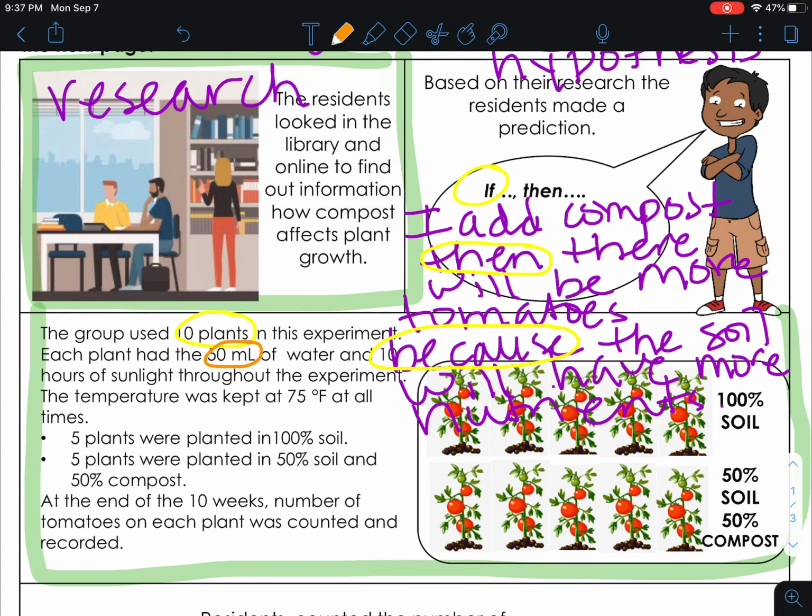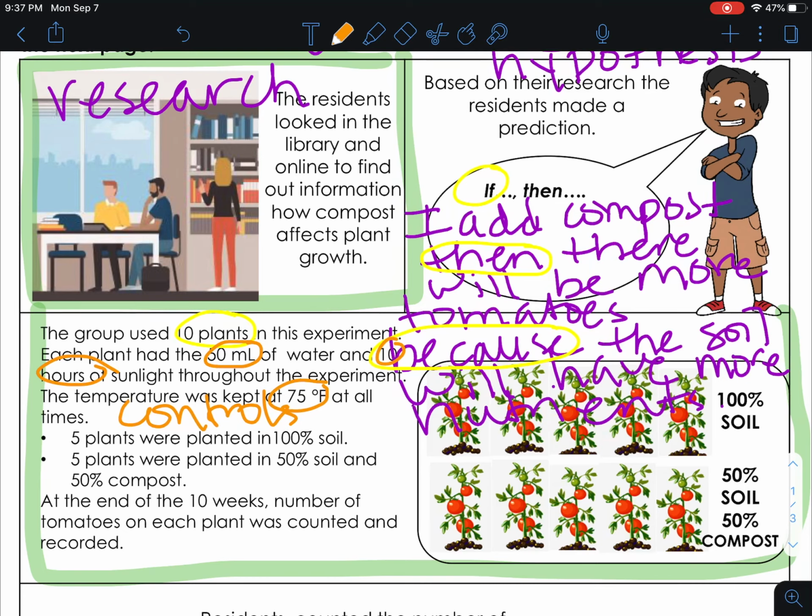Each plant got 50 mils of water. Each plant got 10 hours of sunlight. Each plant had 75 degrees Fahrenheit as their temperature. You need to have those as controls because the only thing we want to have different would be compost, okay? Everything else has to stay the same.